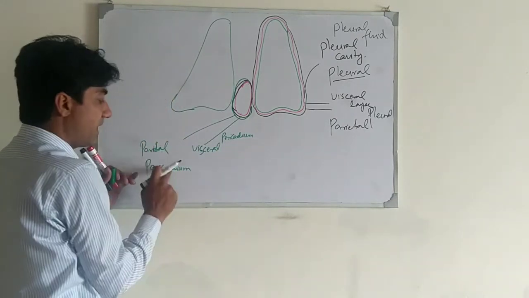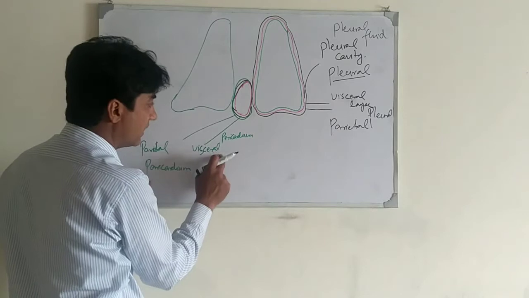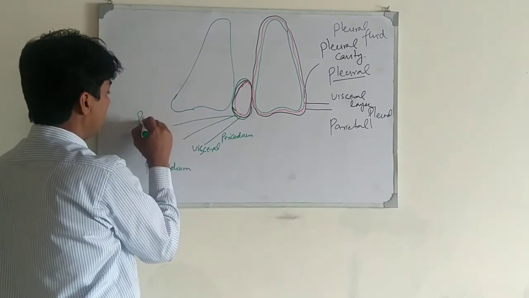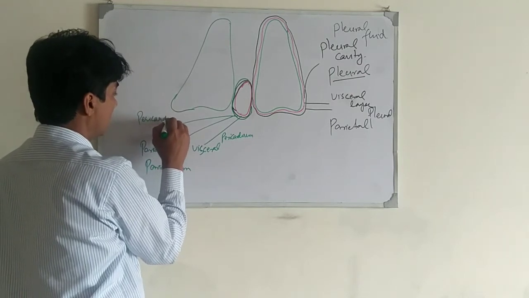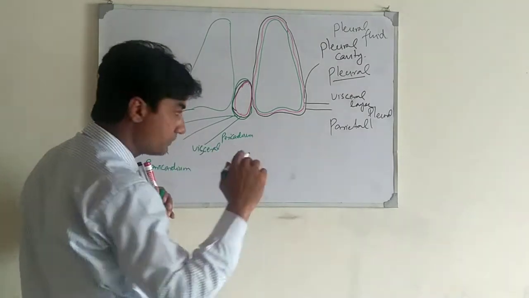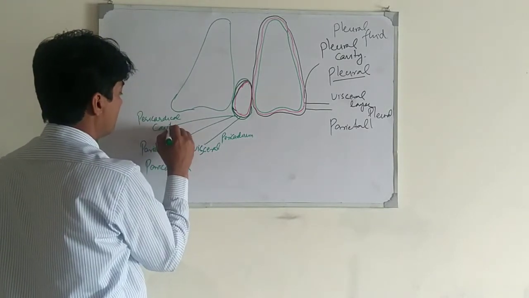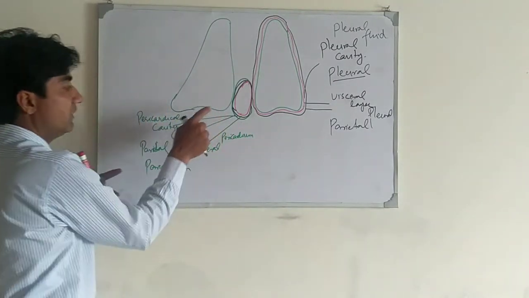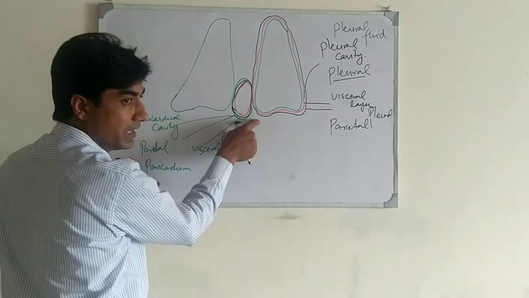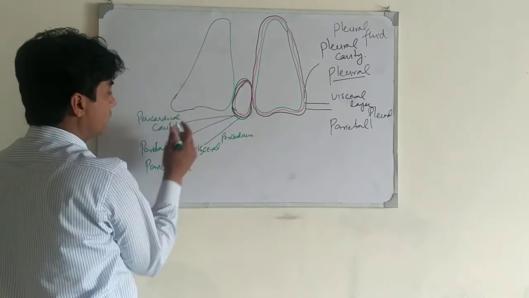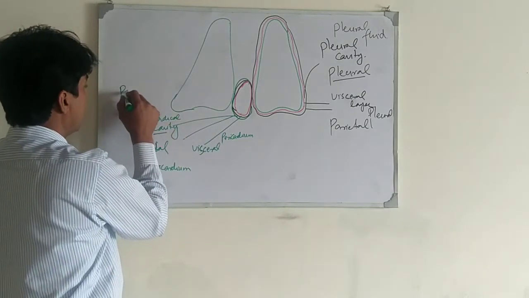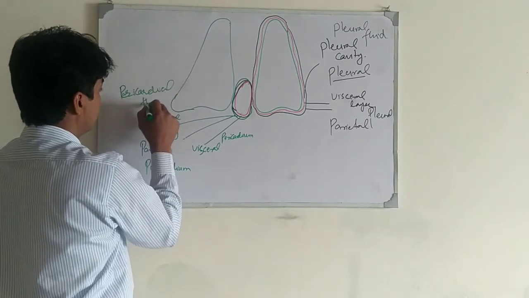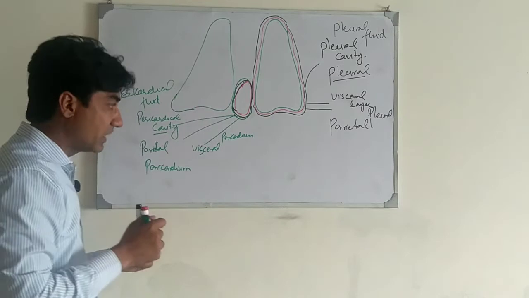Between these two layers, parietal and visceral, there is a space called the pericardial cavity. Here the fluid between these two layers is lubricating, and it is called pericardial fluid. This was the thoracic cavity.